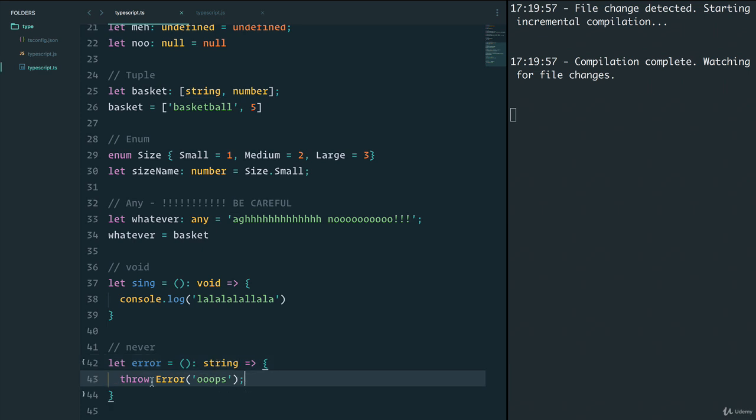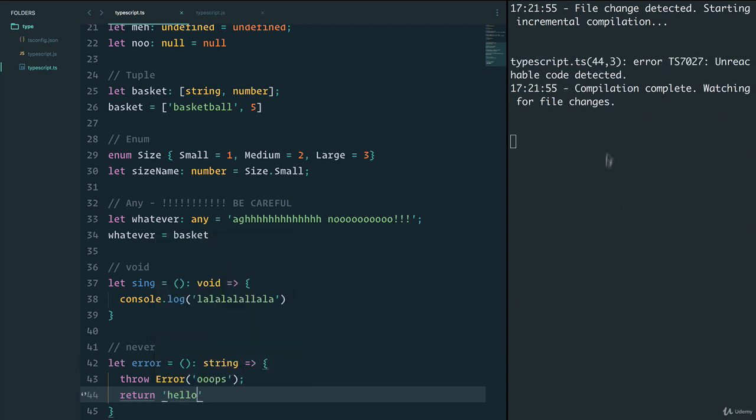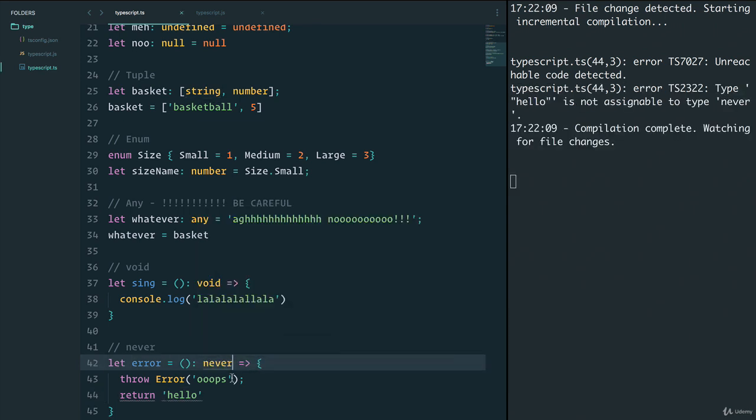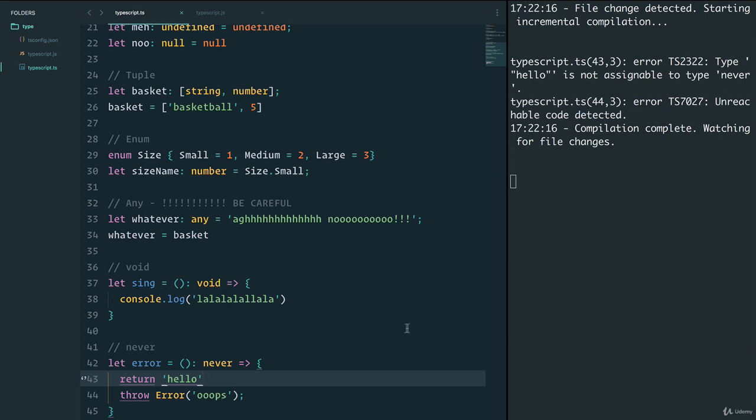So this works. And if I do return hello and I save, I get an unreachable code error. But if I make sure we get this to never, and save, we see that we get two errors.